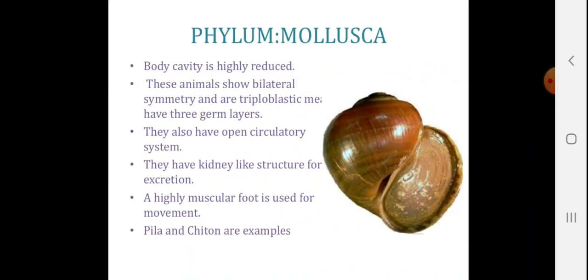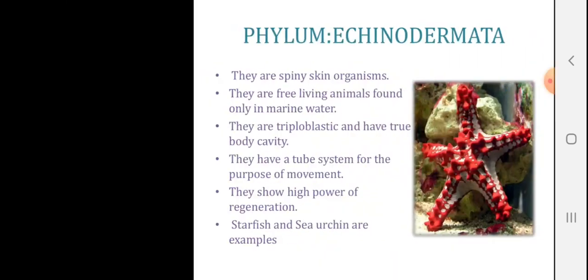Mollusca phylum, body cavity is highly reduced. These animals show bilateral symmetry and are triploblastic, having 3 germ layers. They also have an open circulatory system. They have kidney-like structures for excretion. A highly muscular foot is used for movement. Pila and Chiton are the examples of Mollusca.